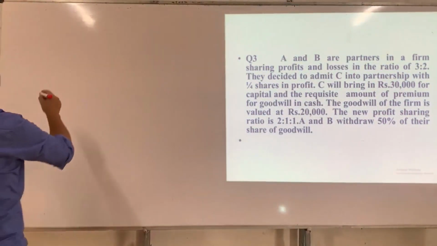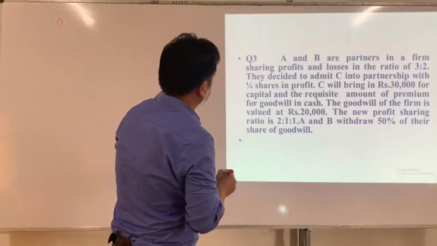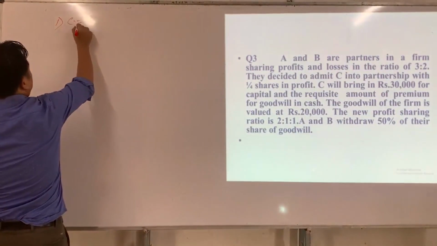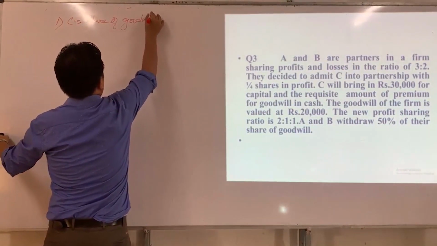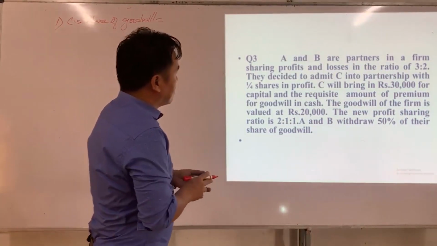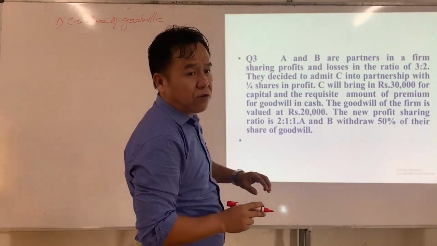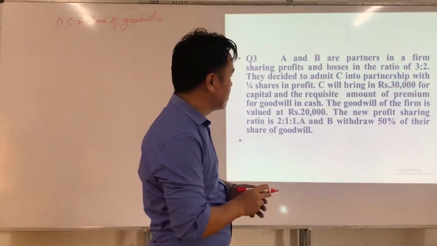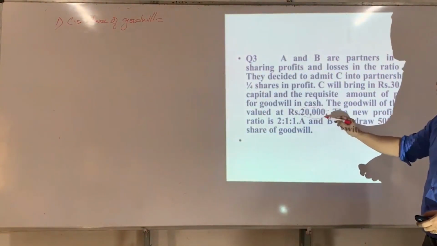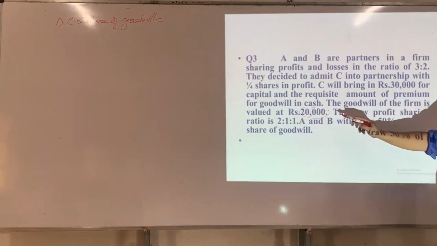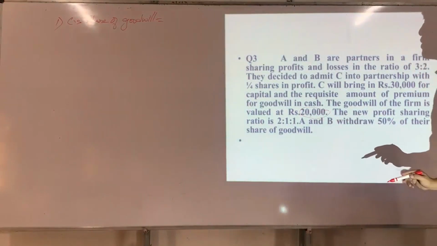First, we have to find the new partner's share of goodwill. Now, who is the new partner? C. Again, C's share of goodwill. So here, C's share of goodwill is not given. So, from where are we going to find C's share of goodwill? Well, we can calculate C's share of goodwill on the basis of the firm's goodwill. The goodwill of the firm is valued at 20,000. So, we can find C's share of goodwill from the firm's goodwill.